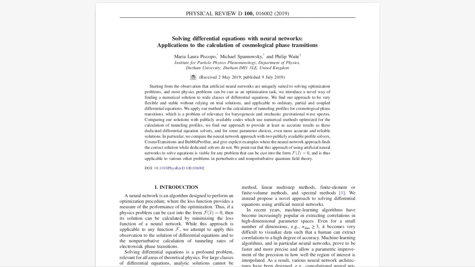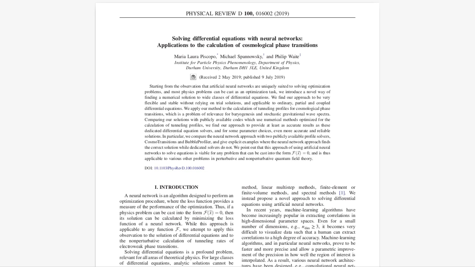The second example increases the complexity by considering a system with two scalar fields. This scenario is more challenging because it involves visualizing the path that these fields take during the transition. Here again, the neural network and BubbleProfiler demonstrate close agreement, both in terms of individual field profiles and the overall path taken by the fields during the transition. The results, however, contrast with those obtained using CosmoTransitions.